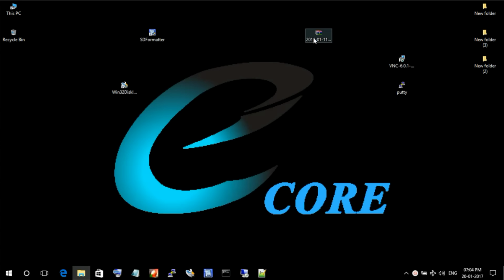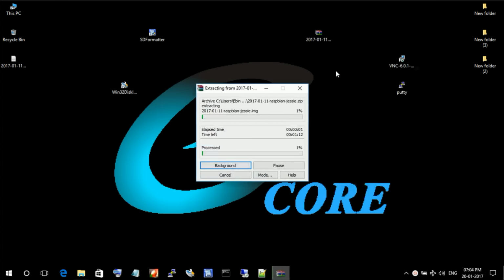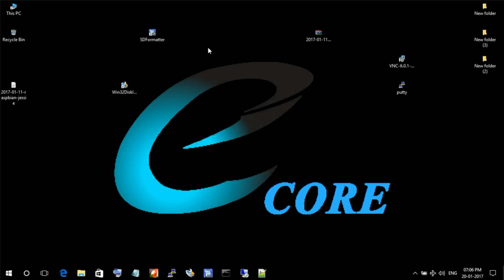Here I downloaded the OS, Raspbian with Pixel. First I am going to unzip the file. Again, it's time to take some tea. Yeah, it's done. Next you have to download and install Win32 Disk Imager. I already installed it in my system. Then open it.